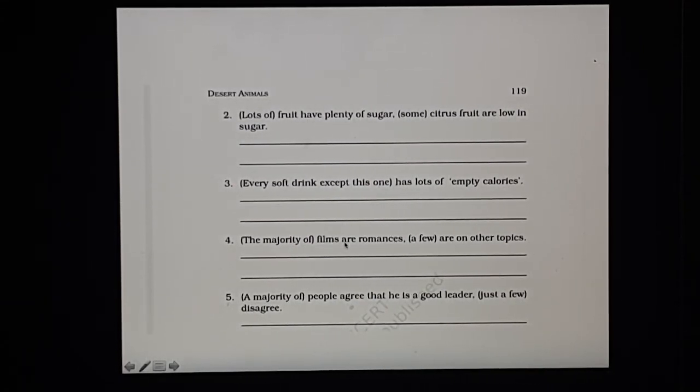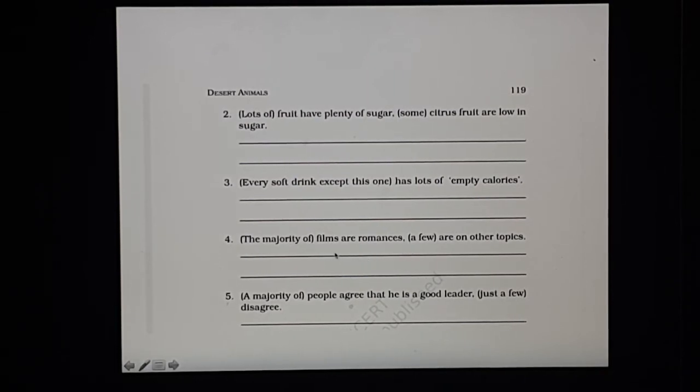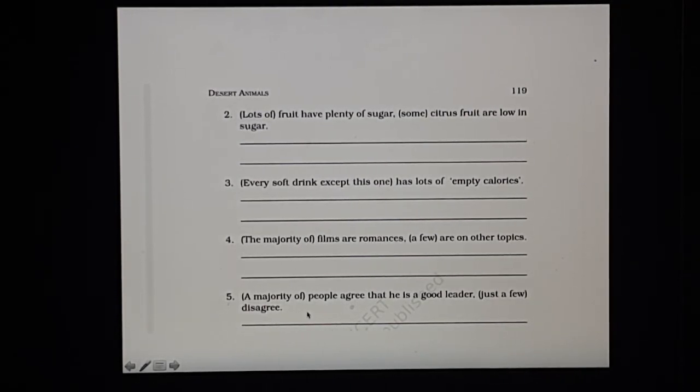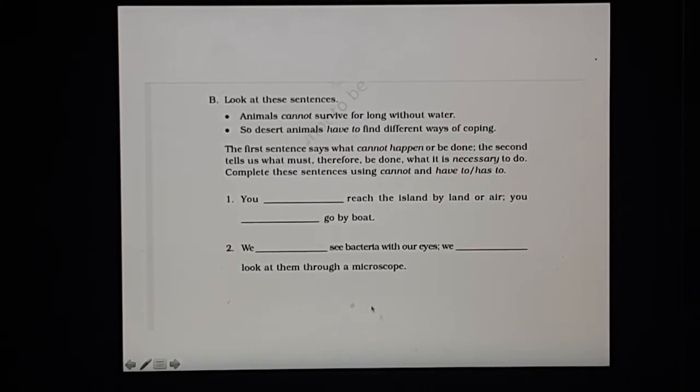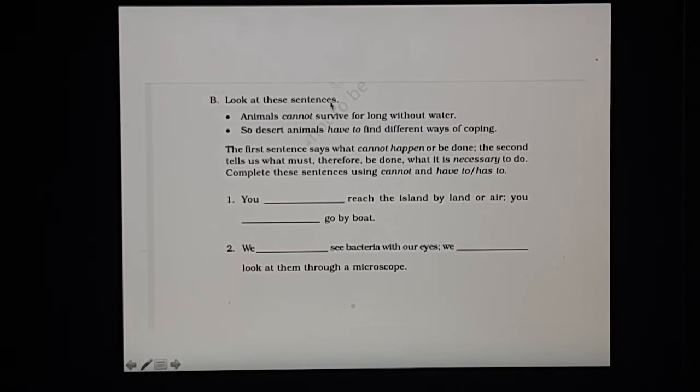The majority of films are romances, a few on other topics. Most of the films are on romances, except for a few, or you can write, but few are on other topics. A majority of people agree that he's a good leader, just a few disagree. Most of the people agree that he's a good leader, but some disagree.